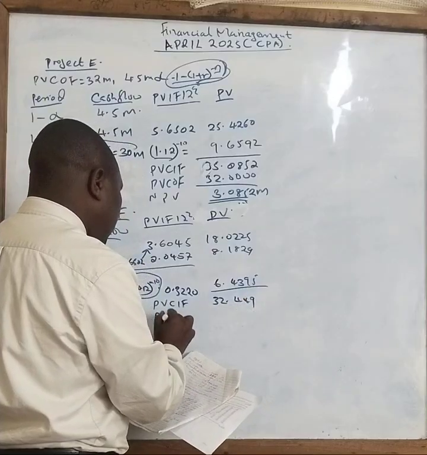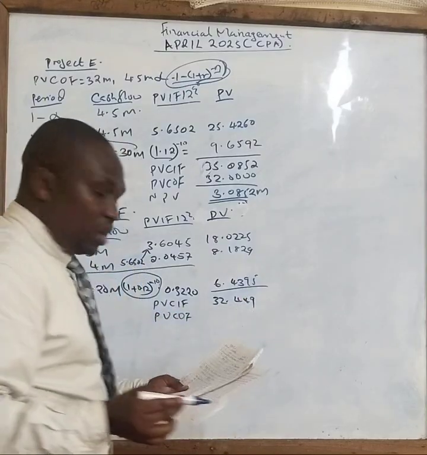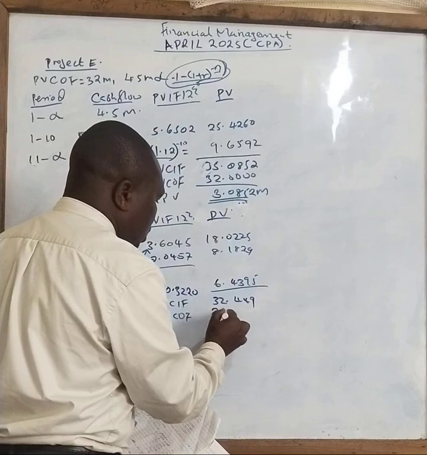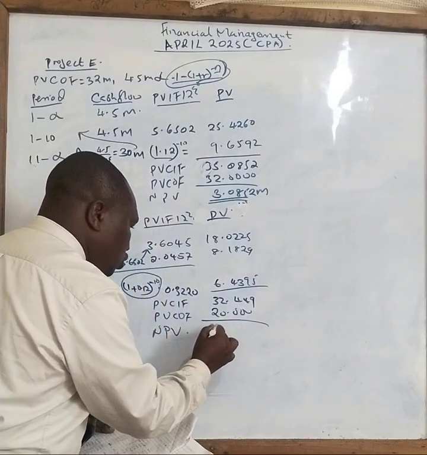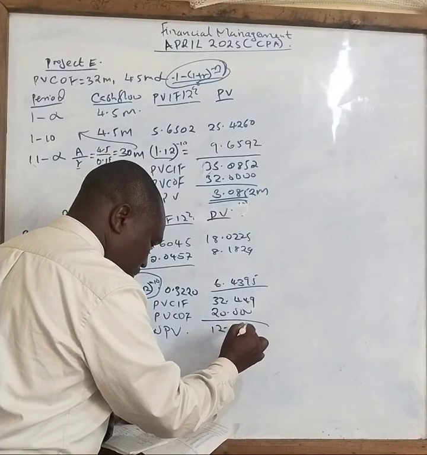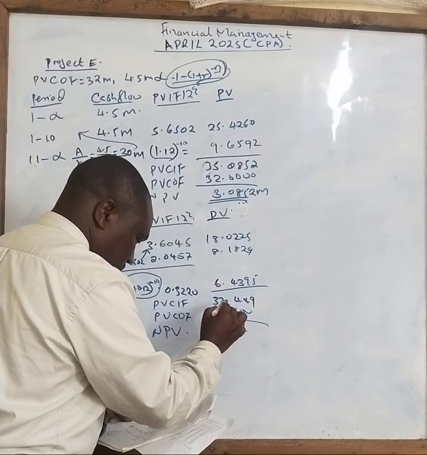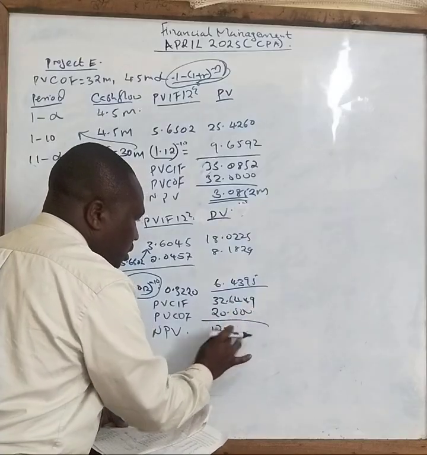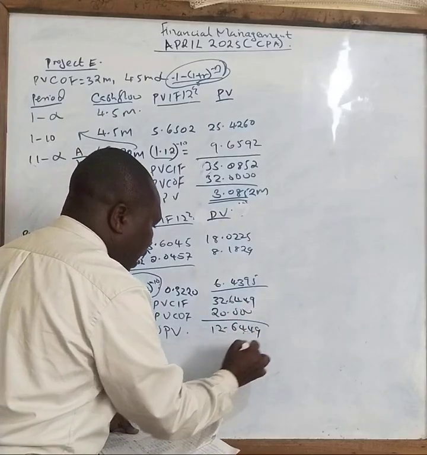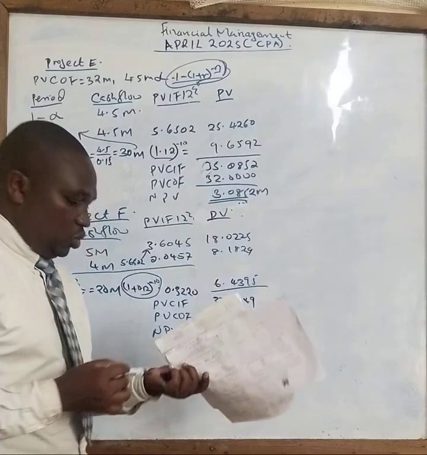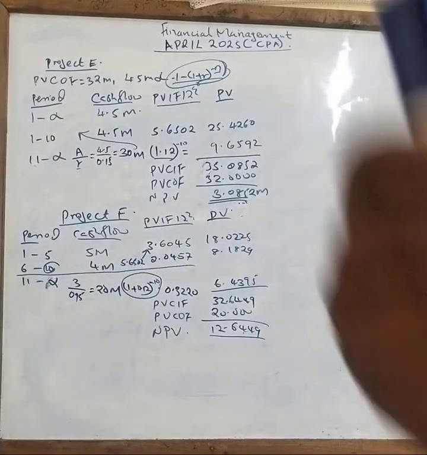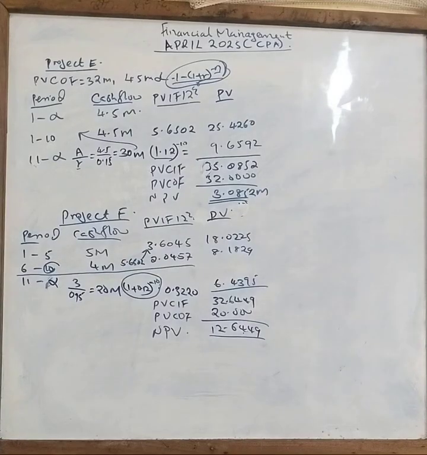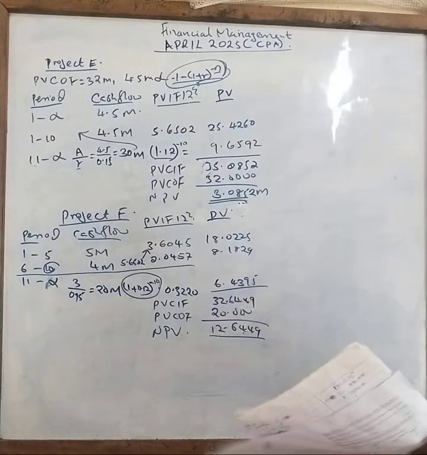32,449. Then the present value cash outflow we are given as 20 million. So you subtract your 20 million there, and your answer is a net present value of 6,449. That is how you are supposed to work out A. A was consuming. You are supposed to work out 6 projects to be able to get the correct answer. So the rest will be very simple now.